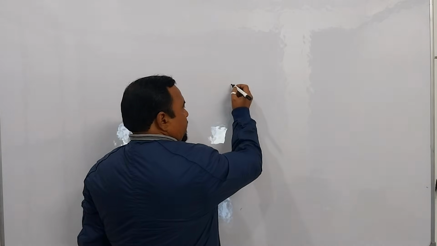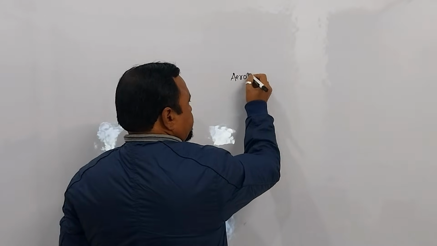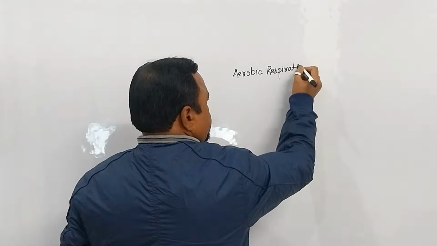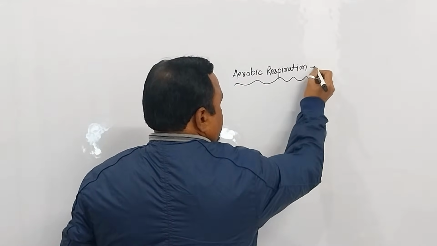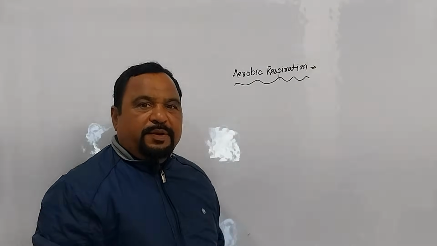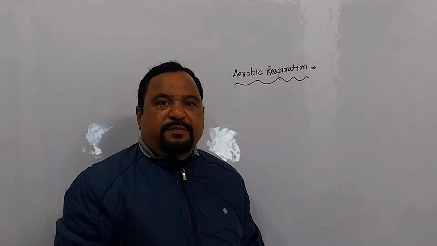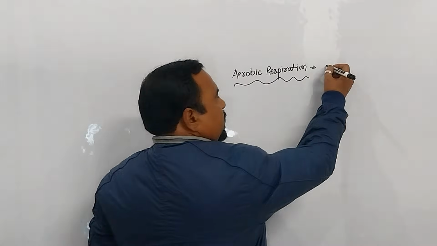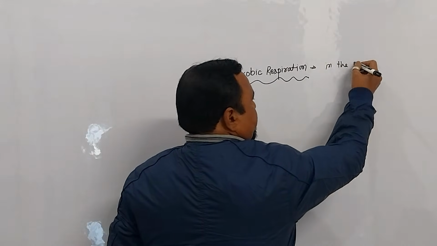Respiration is of 4 types: aerobic respiration, anaerobic respiration, floating respiration, and protoplasmic respiration. So here I will discuss first aerobic respiration. Dear guys, aerobic respiration means this type of respiration occurs only in the presence of oxygen.